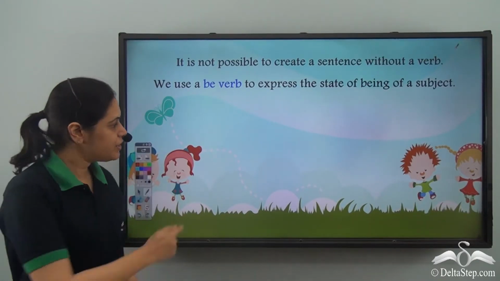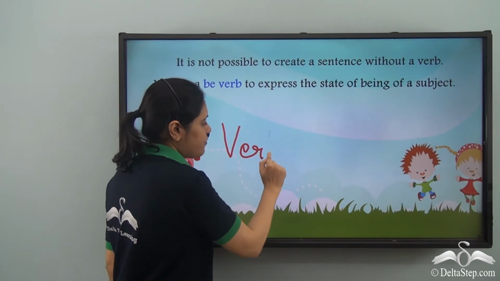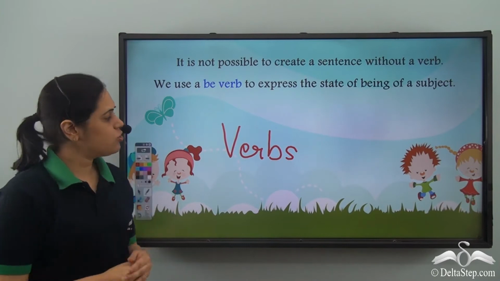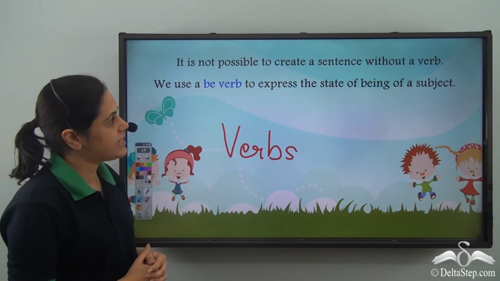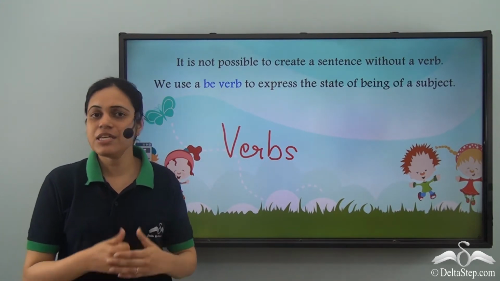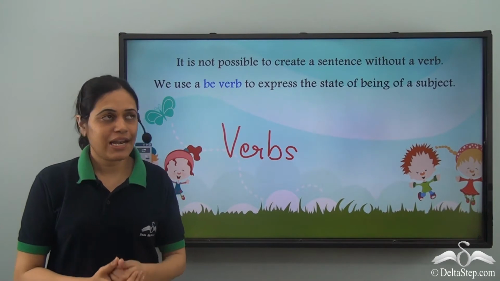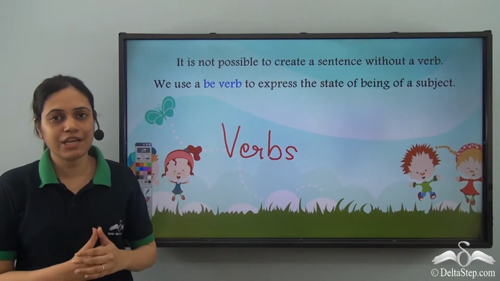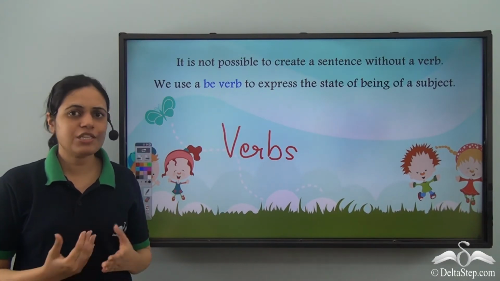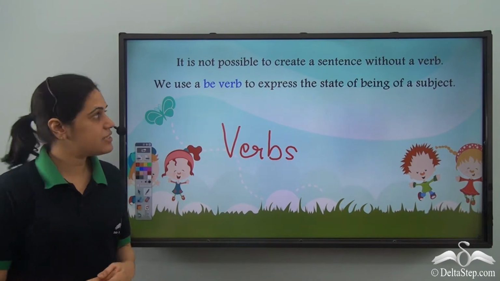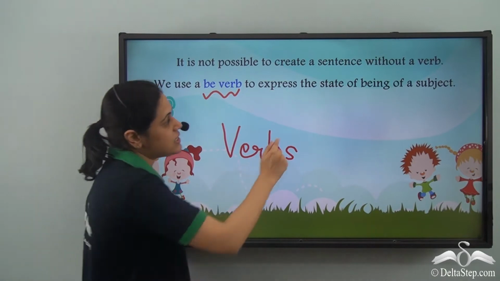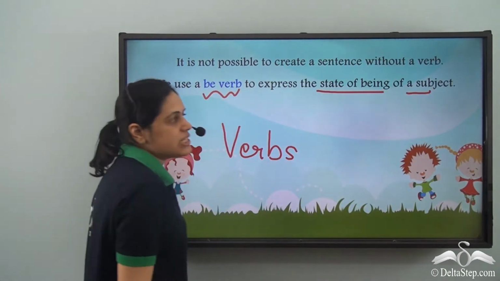We have already learned what are verbs. Verbs are the action words or the doing words. We also know that it is not possible to create a sentence without a verb. But there are certain sentences which have no action words, like this is a screen. Now, in this sentence, there is no action word because there is no action. Such sentences use a be verb to express the state of being of a subject.